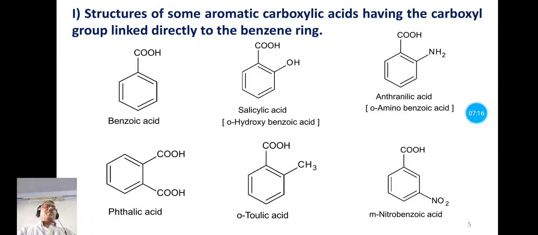This is meta-nitrobenzoic acid. Here also the carboxyl group is directly attached to the aromatic ring or benzene ring, and the nitro group is at the meta position with respect to this carboxyl group.